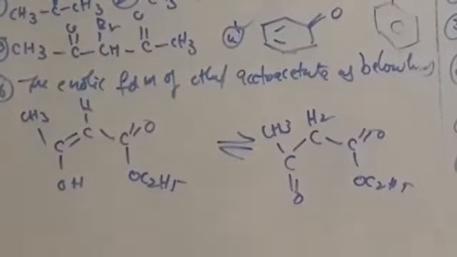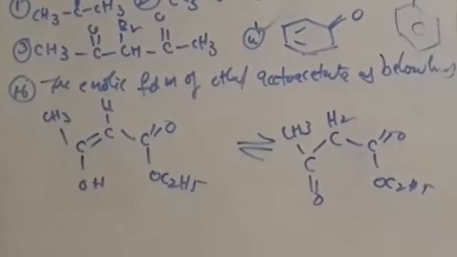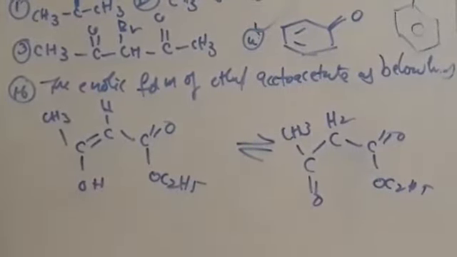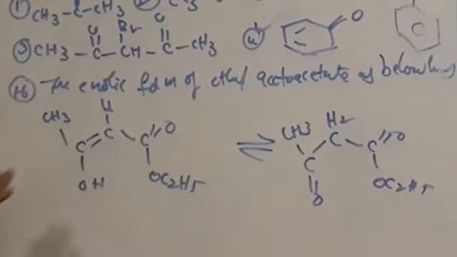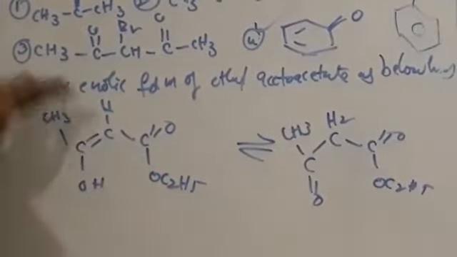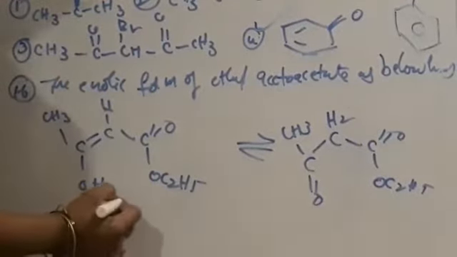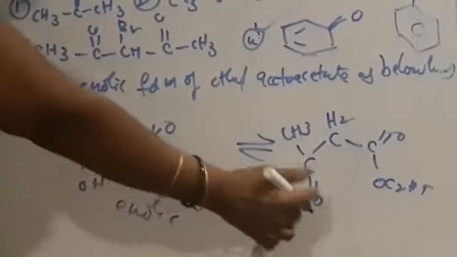Next, the enolic form of ethyl acetoacetate is given below. Both structures are in equilibrium with each other, and you have to calculate the number of bonds present in the enolic form. This is the enolic form of acetoacetate, and this is the keto form.